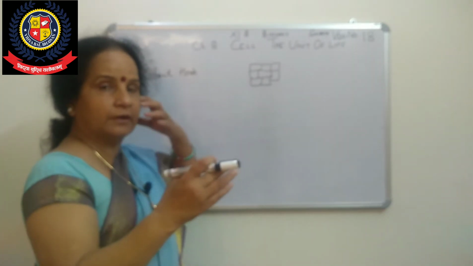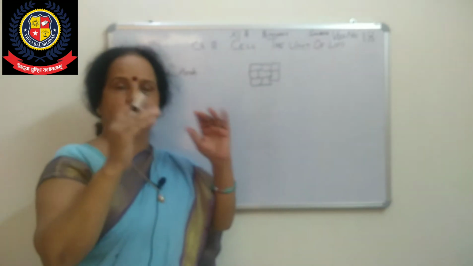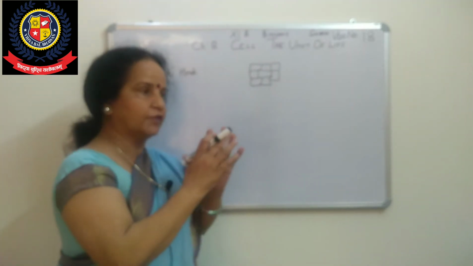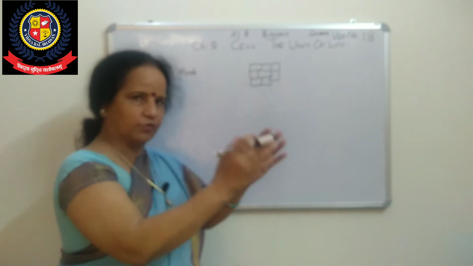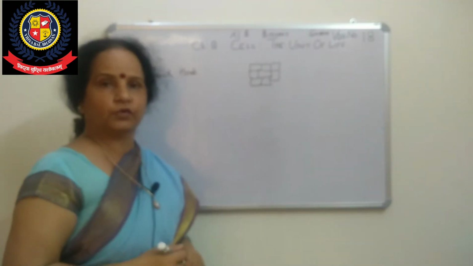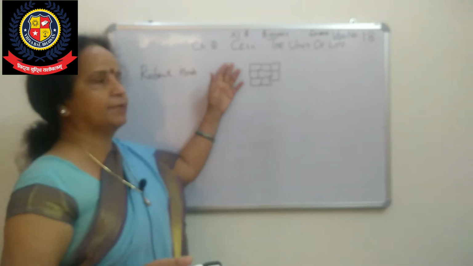Cell, police cell. Many times you have heard that a police cell is going to investigate. That cell is a group of people doing the same work. A mobile phone is also known as a cell. So different names are given.